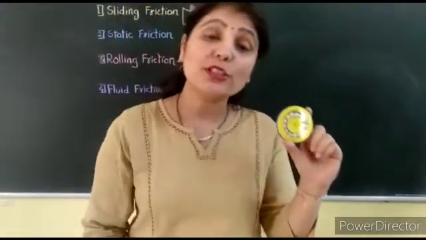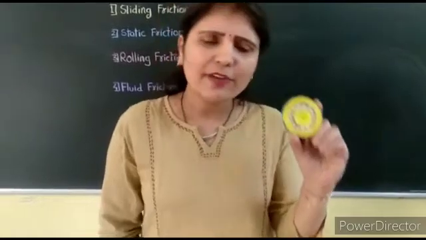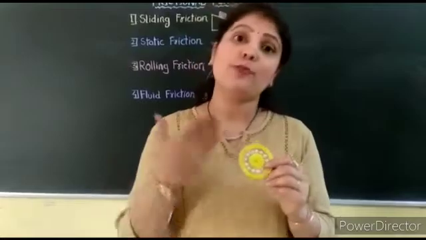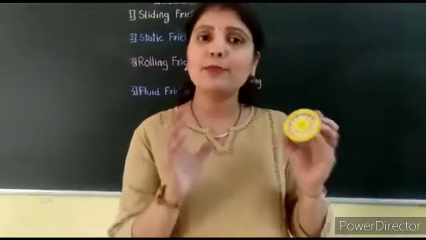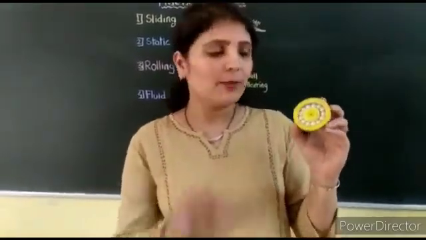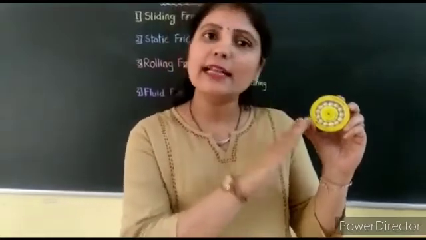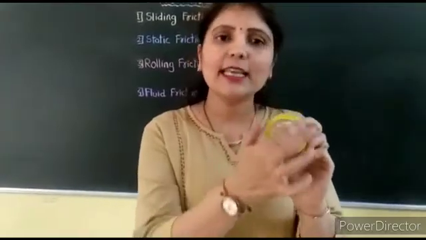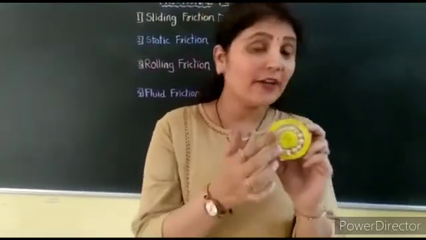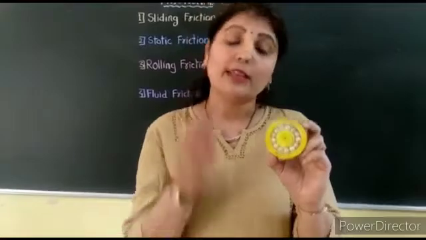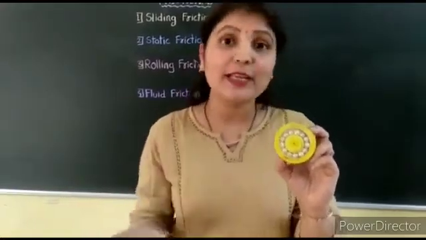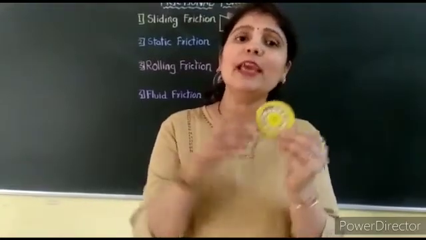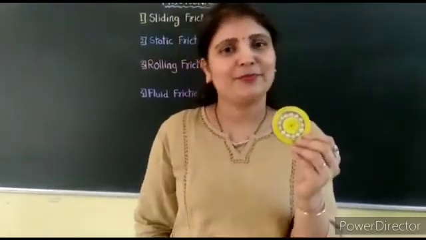Actually, this model shows us the structure of a ball bearing. And where are these ball bearings used? They are used in automobiles, in machines, in power generators. So what is the main purpose of using this ball bearing? The main purpose is that it changes the sliding frictional force to rolling frictional force. And due to that, the contact area will be less, the movement will be smooth, the wear and tear due to friction will be less. And so the durability of the machines, of the things will be more, right?